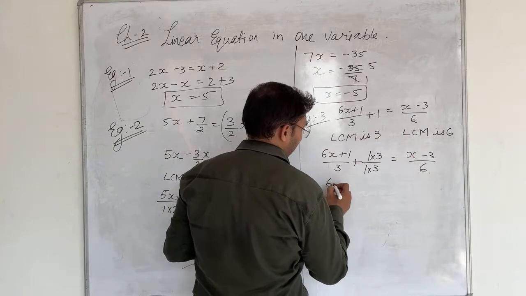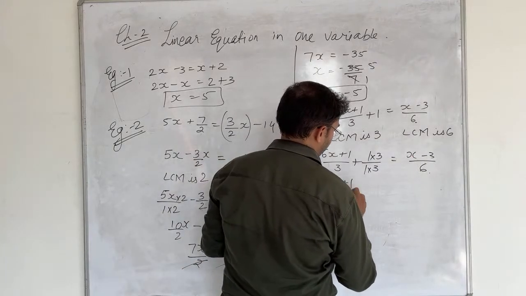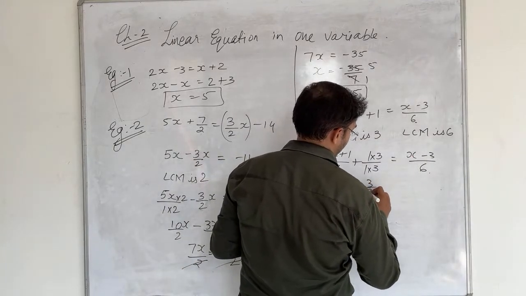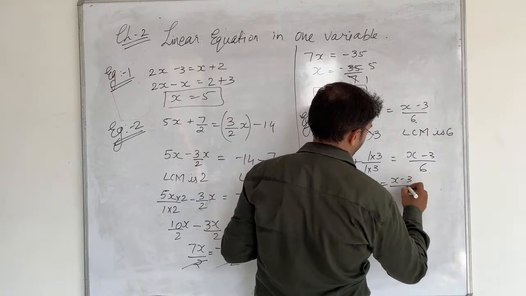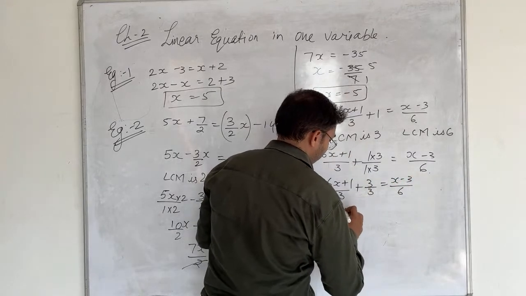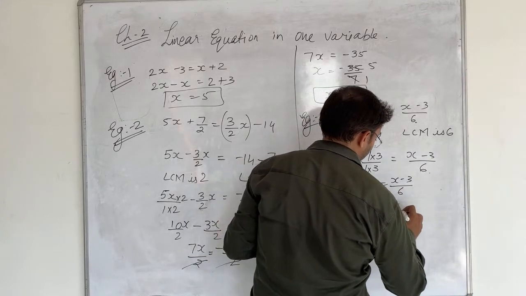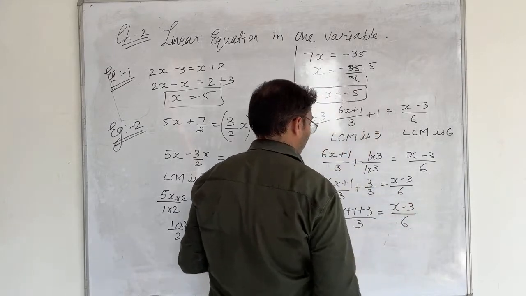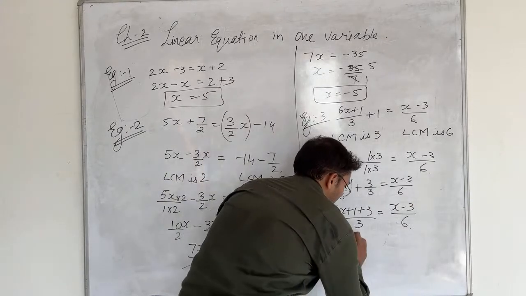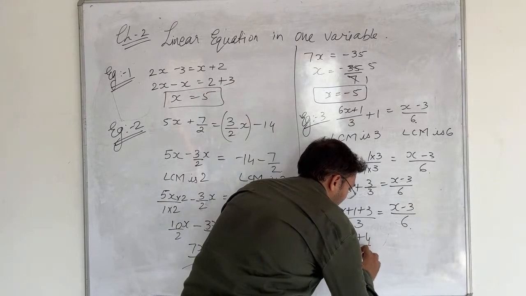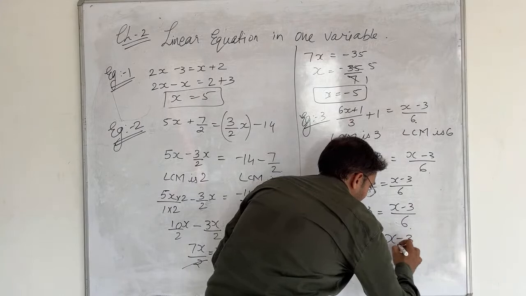So that means (6x + 1)/3 + 3/3 = (x - 3)/6. So here 6x + 1 + 3 as a common, equals (x - 3)/6. Now we are having here (6x + 4)/3 = (x - 3)/6.